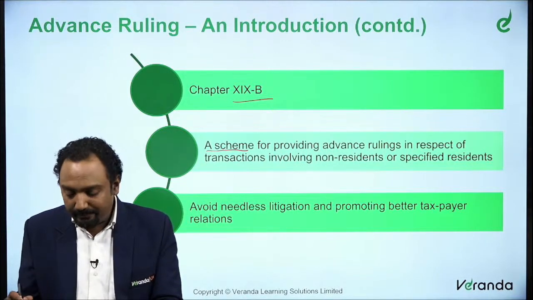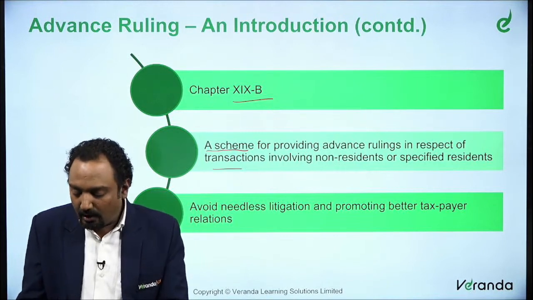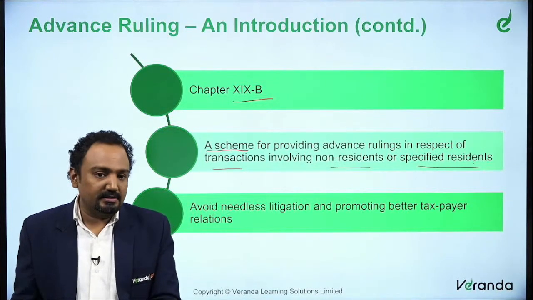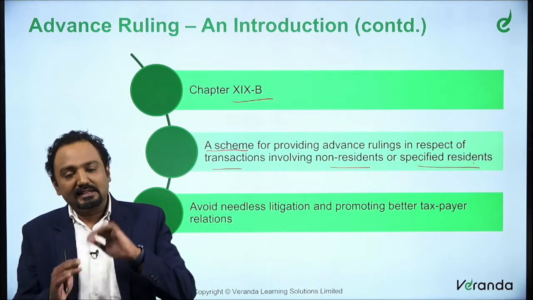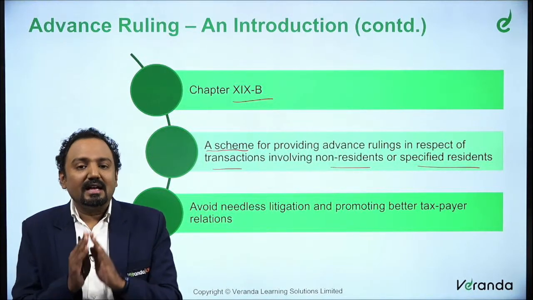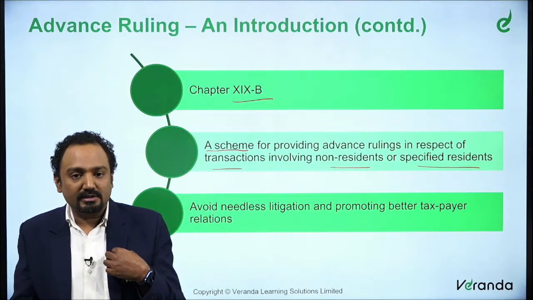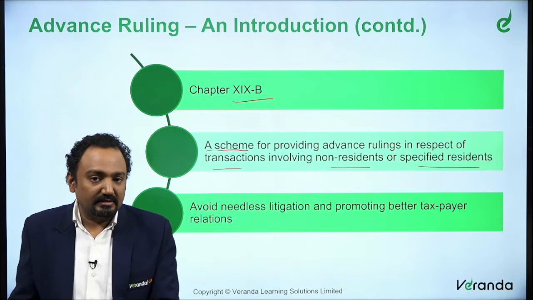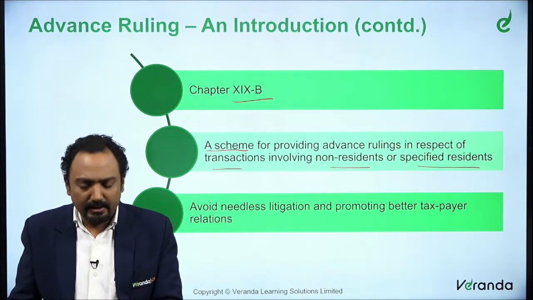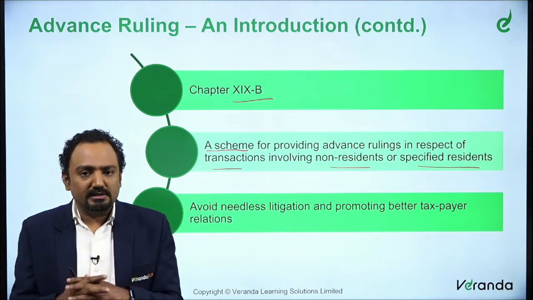So basically it's a scheme for providing advance ruling in transactions involving non-residents or specified residents. They are trying to say, yes, it gives you advance ruling, but it is not for everyone. It is only for persons in respect of certain transactions with non-residents, that is, involving non-residents and specified residents. So this is what has been provided. So what does this advance ruling achieve?